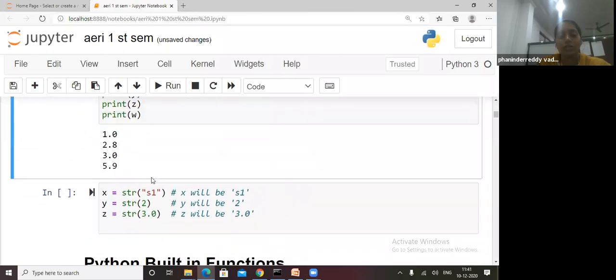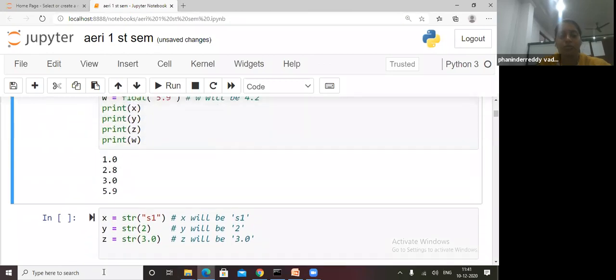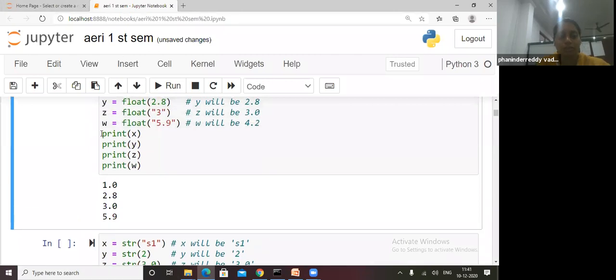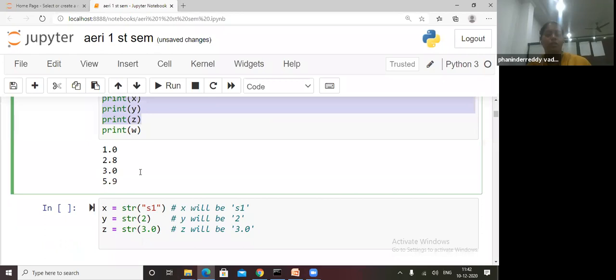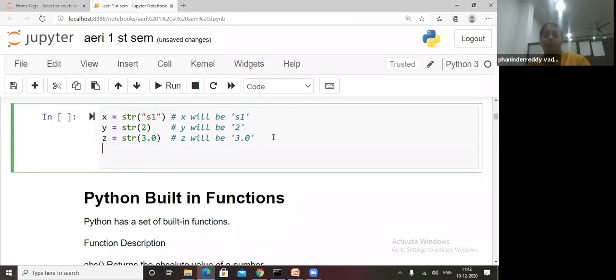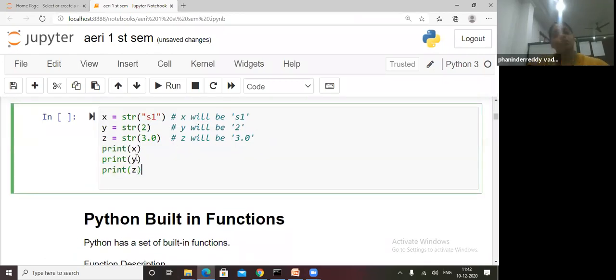See, now we are going for string. Copy and paste these three, X, Y, Z with print. Now in string, if we want to convert as a string, S1 is okay. String of 2, this is an integer, this is a float.